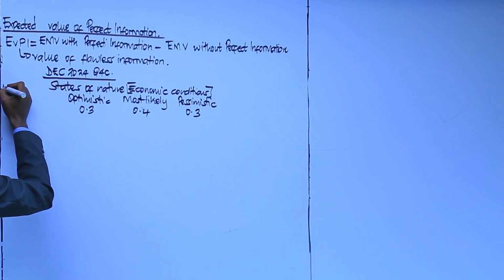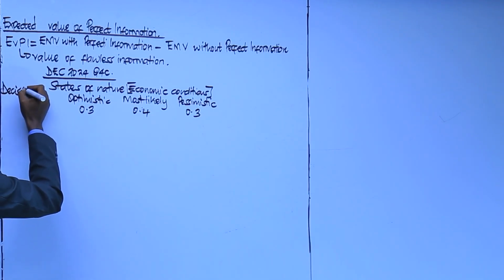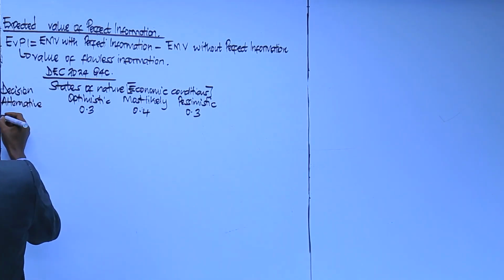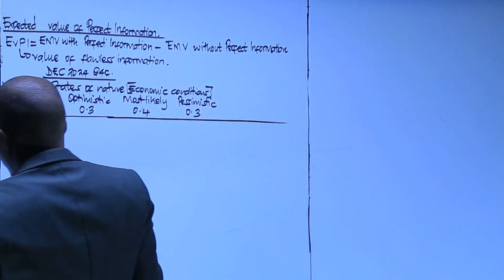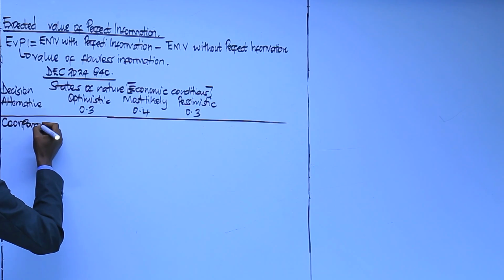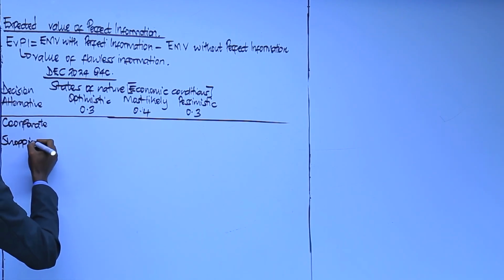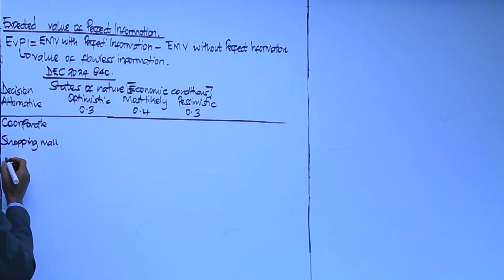Your decision alternatives: you can either invest in corporate, shopping mall, and lastly, residential area.